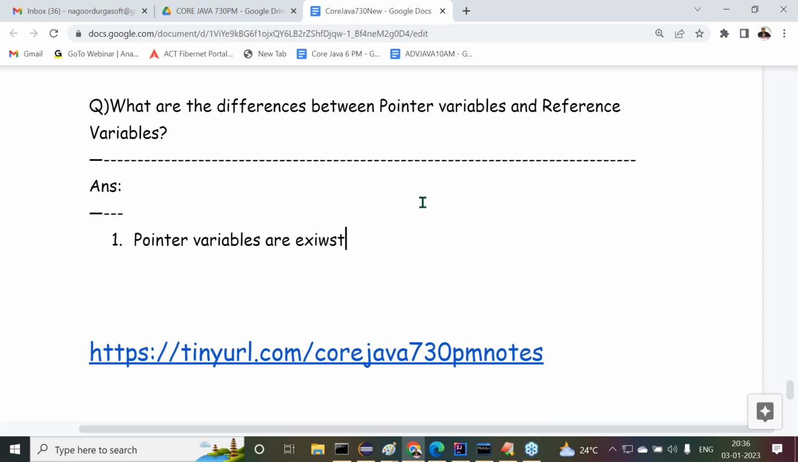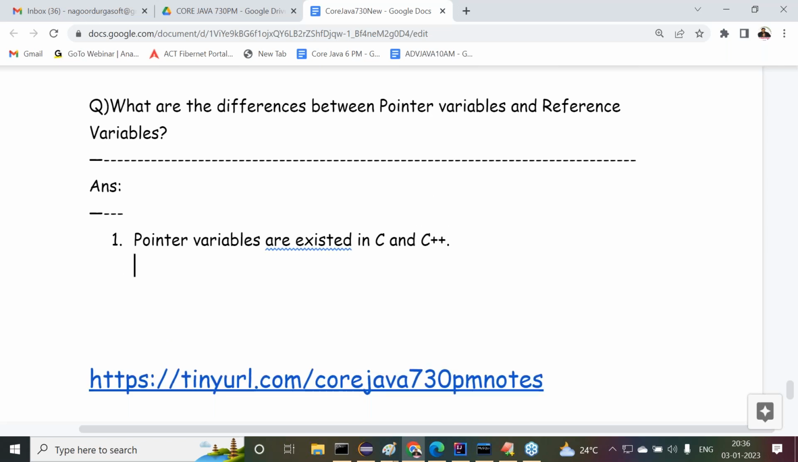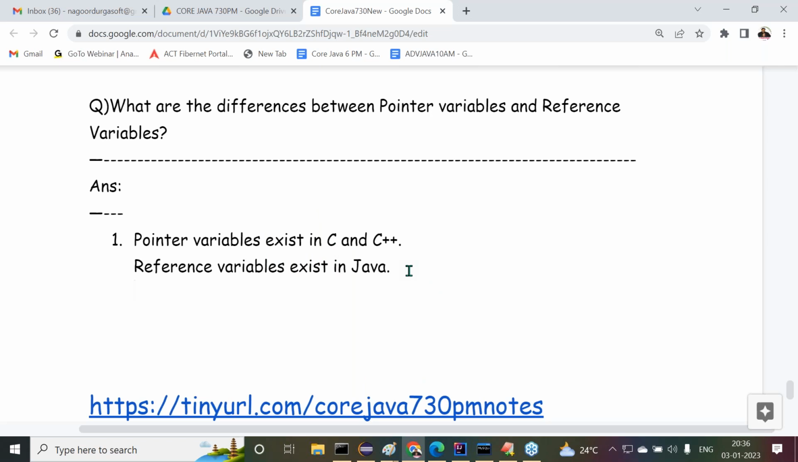pointer variables exist in C and C++, whereas reference variables exist in Java. Pointer variables exist in C and C++ and reference variables exist in Java. Next one, observe carefully. What are pointer variables able to do? What are reference variables able to do now?